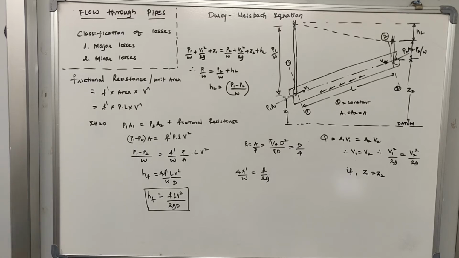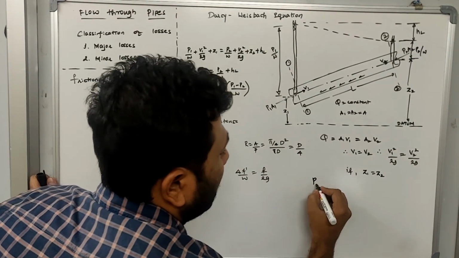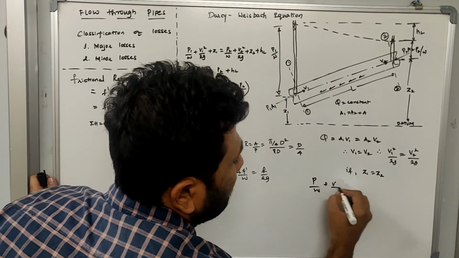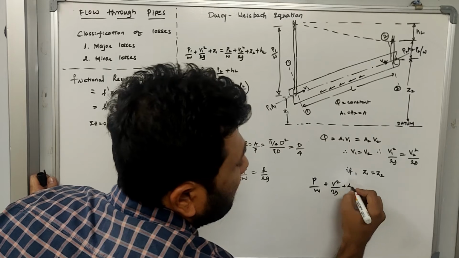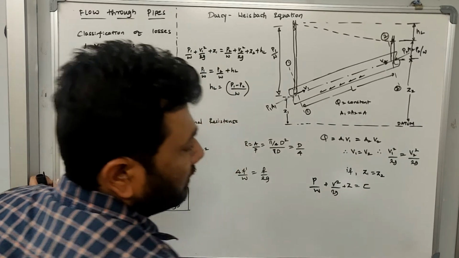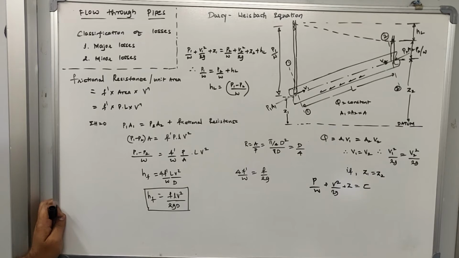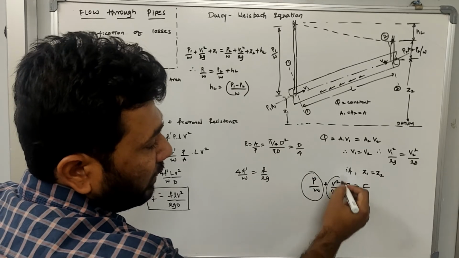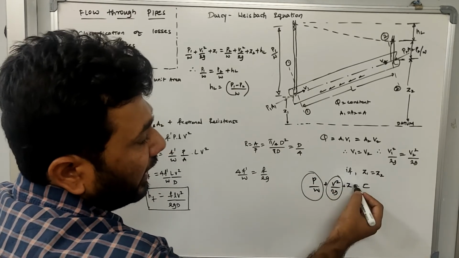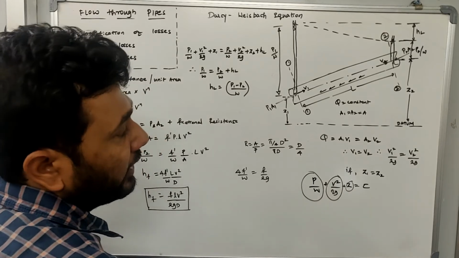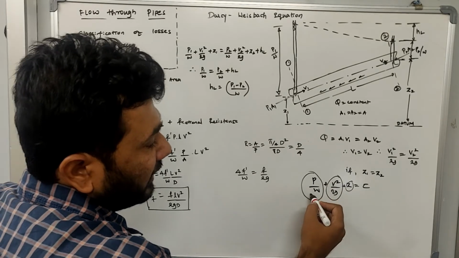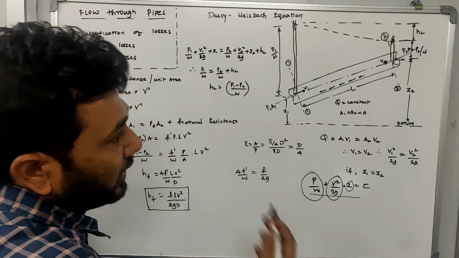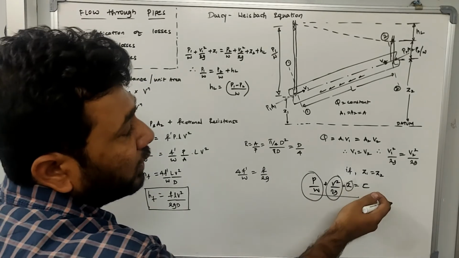Bernoulli's equation was like this: P by W plus V square by 2G plus Z is equal to constant. If I have to find the total energy at any point, I have to find the pressure head, then calculate the velocity head, which is V square by 2G, and calculate the elevation head or datum head at that point. If I take the sum of these three, it will give me the total energy at any given point, which will be constant.